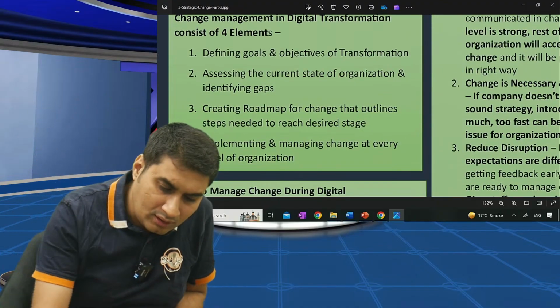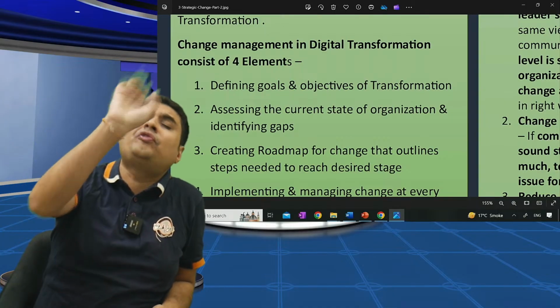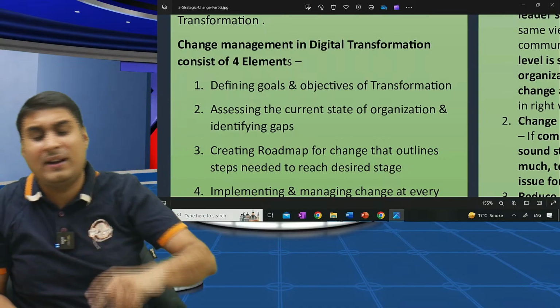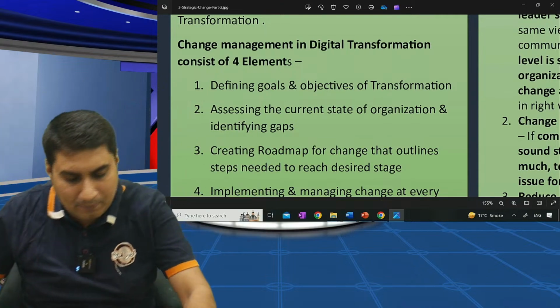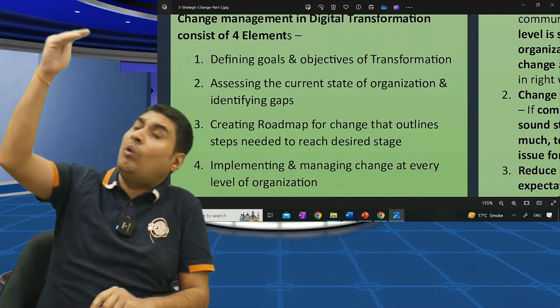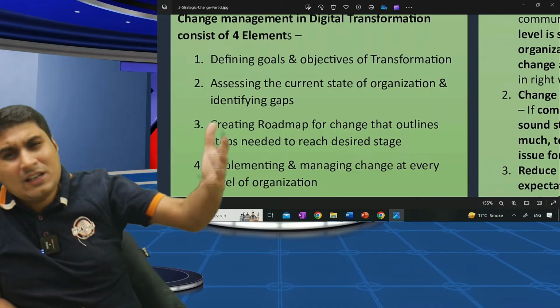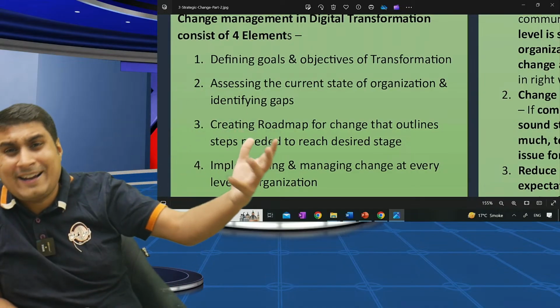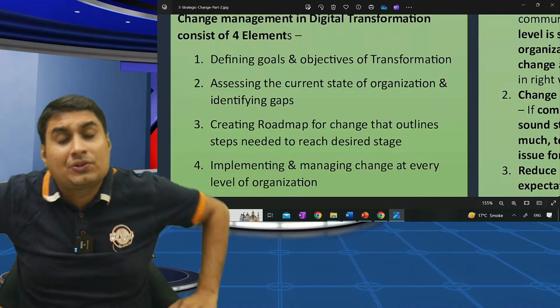Okay. Now, change management in digital transformation consists of four elements. There are four elements to bring the change. Number one, define goals and objectives of transformation. What do you want to achieve through transformation? Zomato wants what? Maybe 30% of people should eat outside, at least out of the total population. Define goals and objectives of transformation.